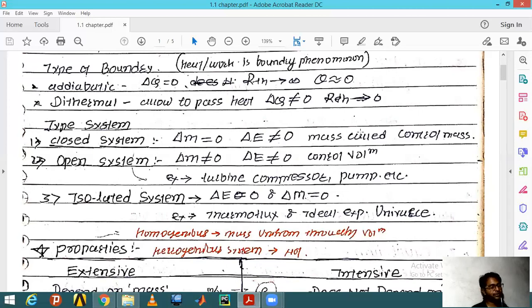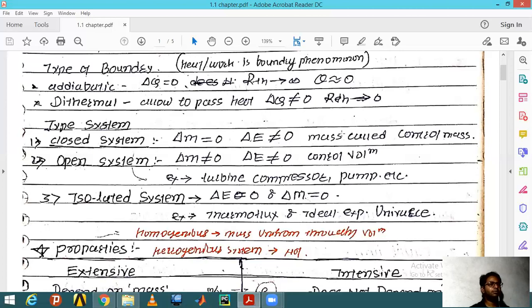A homogeneous system is one in which the mass is uniform throughout the volume. Whatever the mass is, the volume remains constant. And the heterogeneous system doesn't.